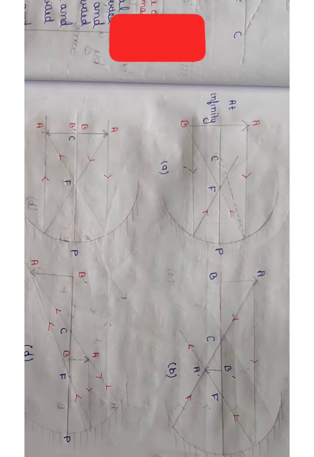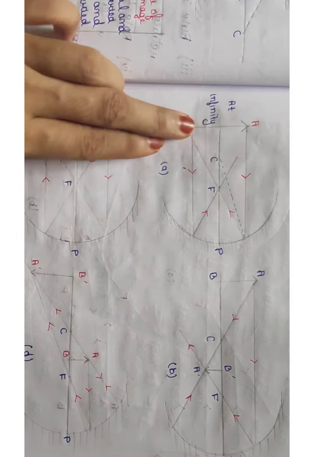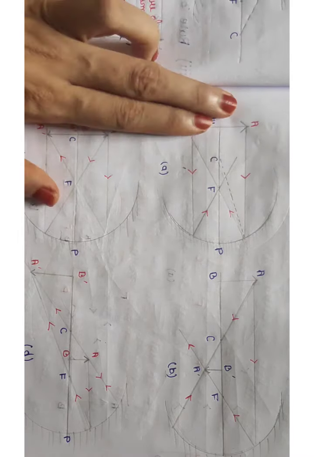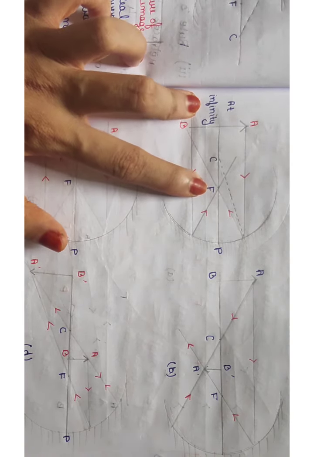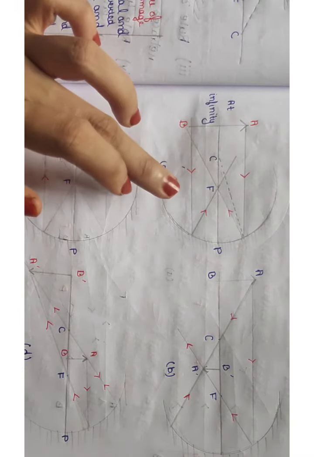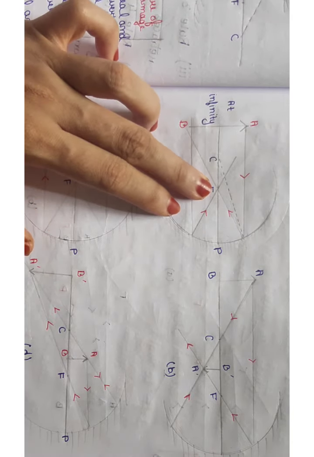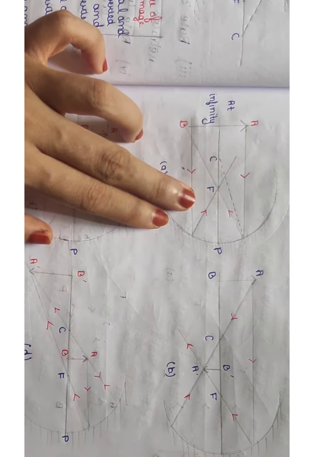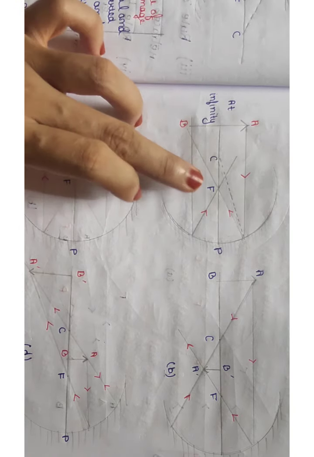So here I am explaining again the nature and position of the image that is formed by the concave mirror. So you see the first figure. Here the object position is at infinity. When the object position is at infinity, the image position is at the focus, which means the image is formed at the focus, and that image size is point size, or highly diminished, and the nature of the image is real and inverted. So whenever the object position is at infinity, the image will be formed at the focus.